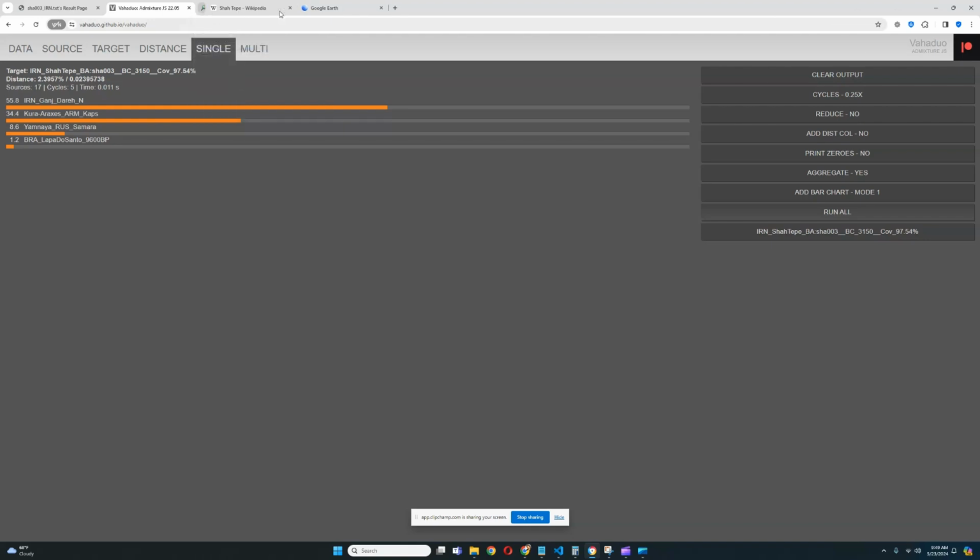So let me close that. Somehow, this individual from Bronze Age Shah Tepe actually has 8.6% Yamna admixture. It looks like this person has some Yamna or European admixture as well. And then 1.2% Brazilian Lapo de Santo, so there's some Native American admixture as well. But what's very surprising is the Yamna admixture. So this person seems to have some Indo-European admixture as well as West Asian admixtures. Definitely quite surprising and definitely very interesting.